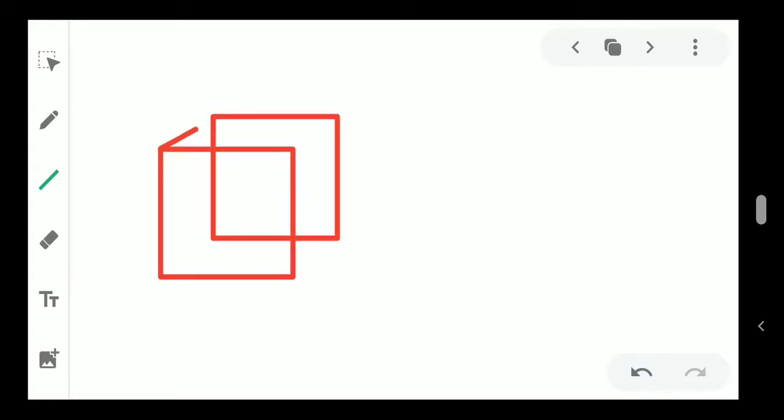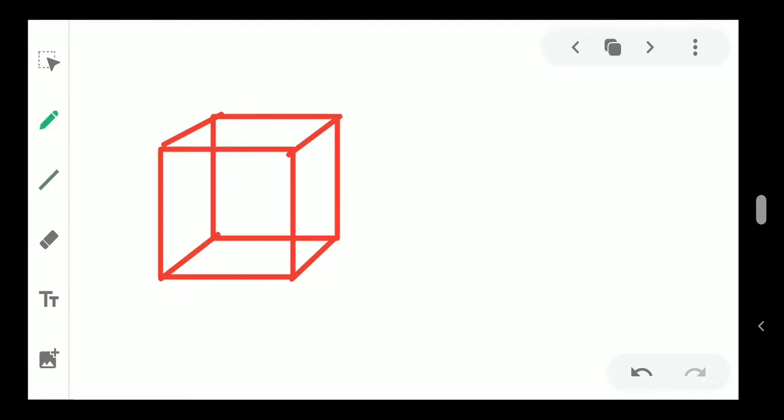So I am drawing a 3D cube in that case, right? See, my pen is not listening to me. Bad pen. Or I am bad because I cannot draw nicely.